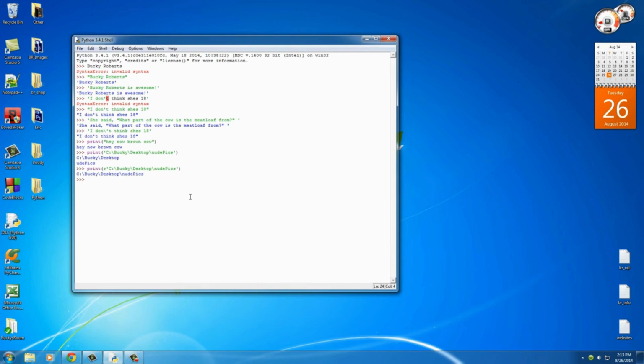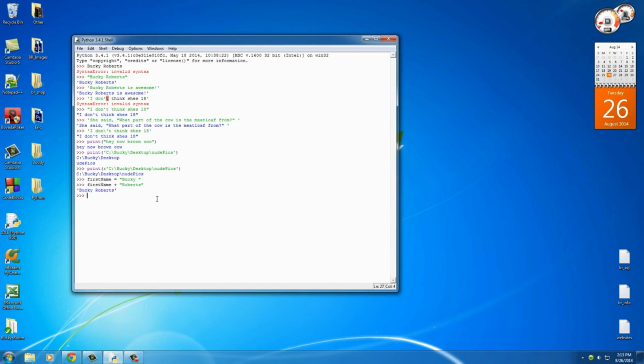You can actually add together strings kind of like you can numbers. So let's make a variable called first name and set it equal to a string called Bucky and add a space after it too. So now not only can we store numbers in variables, we can also store strings in variables. So what I can do is say something like this: first name plus another string, my last name Roberts, and it's going to say, okay, whenever you take a string and add another string to it, check it out, it makes an even longer string. So not only numbers, you can also add strings together.